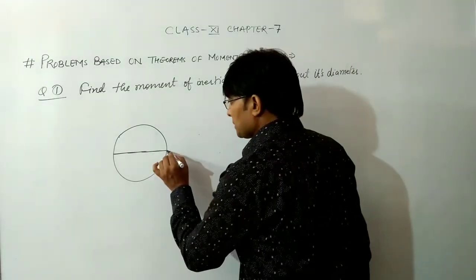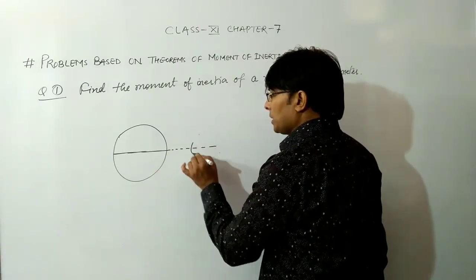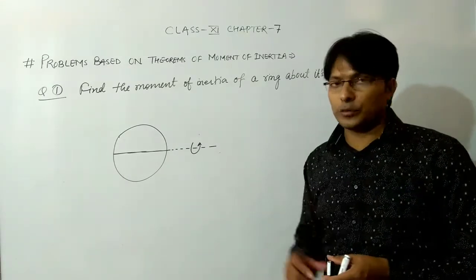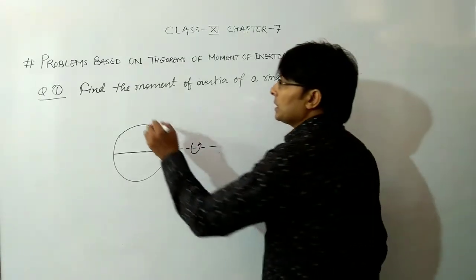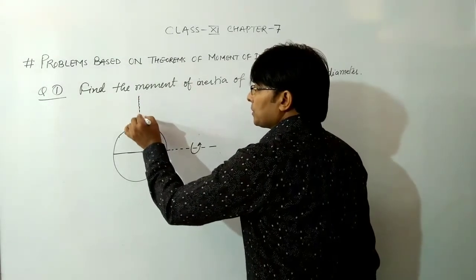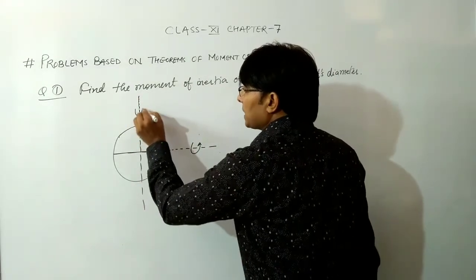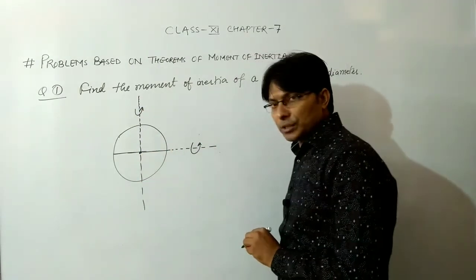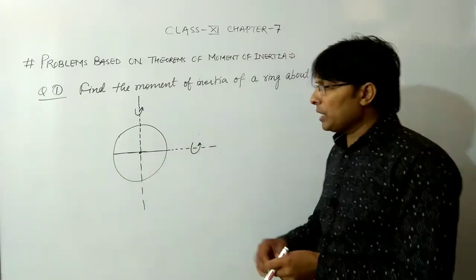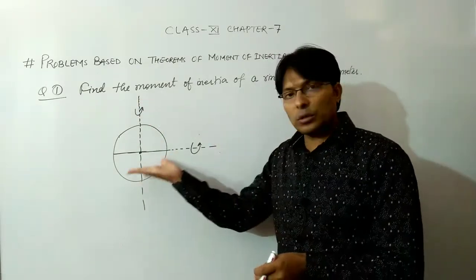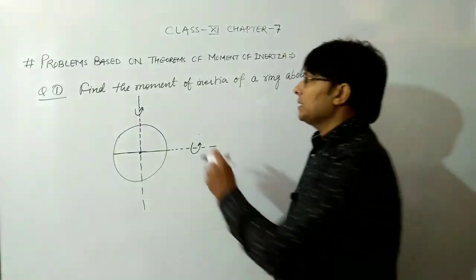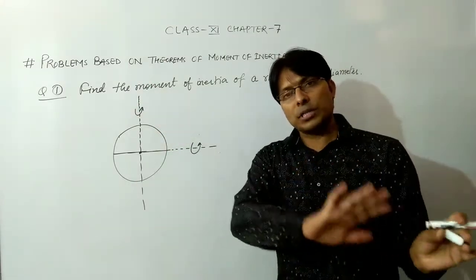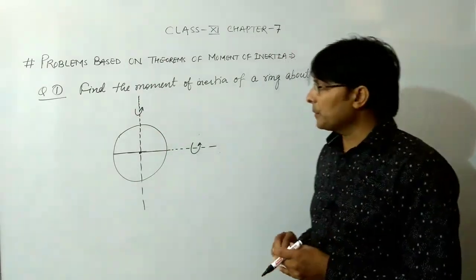If this ring is rotated about this diameter, how much is the moment of inertia? We know that the moment of inertia of this ring about the axis passing through the center of mass, the center of the ring, and perpendicular to the plane of the ring, is mr square, according to the table we discussed in the last video.